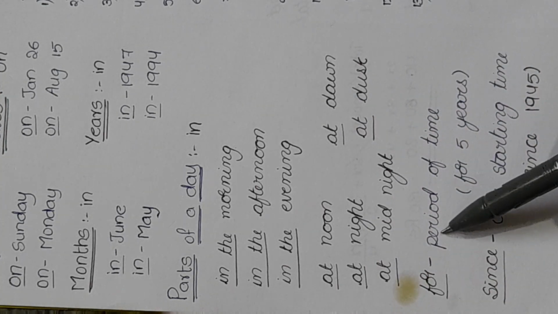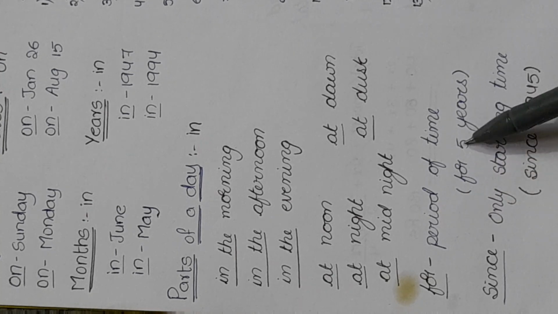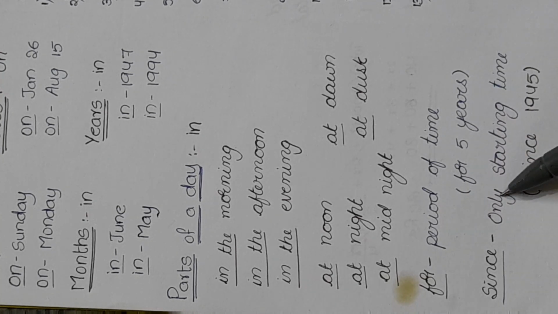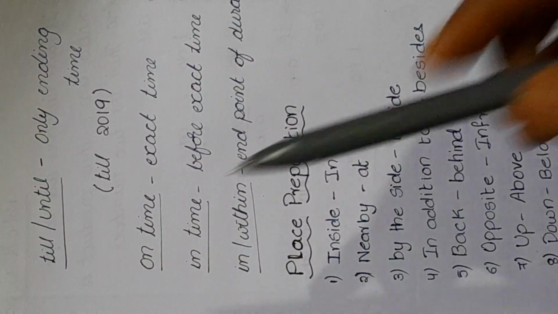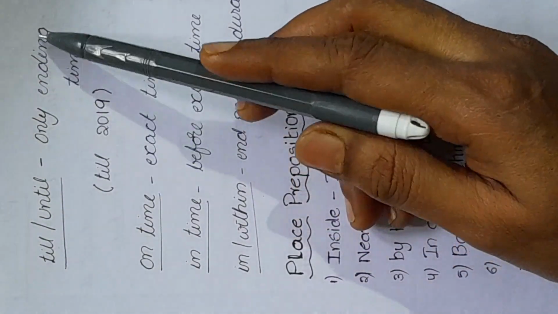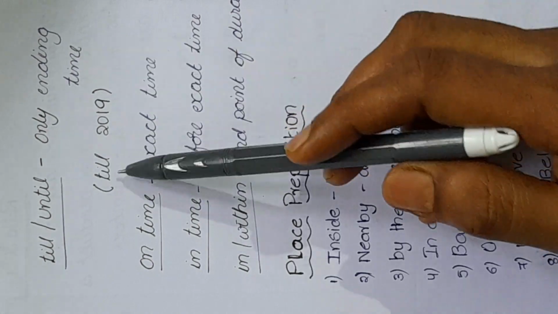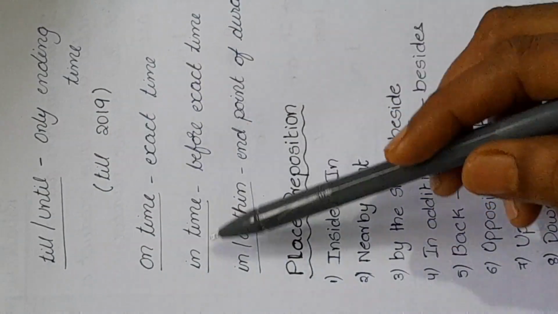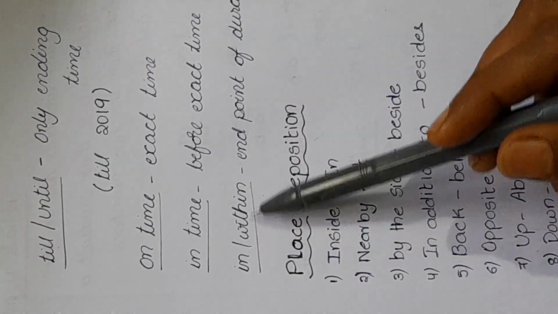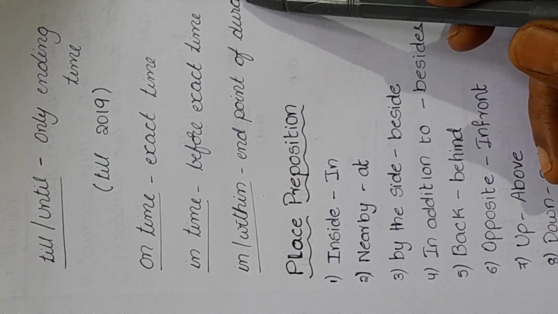The preposition for is used to represent the period of time. For example, for 5 years. Since is used only when the starting time is given, that is since 1945. Till or until is used only when the ending time is given, that is till 2019, till 2000. On time means exact time. In time means before the exact time. In or within means the end point of the duration.